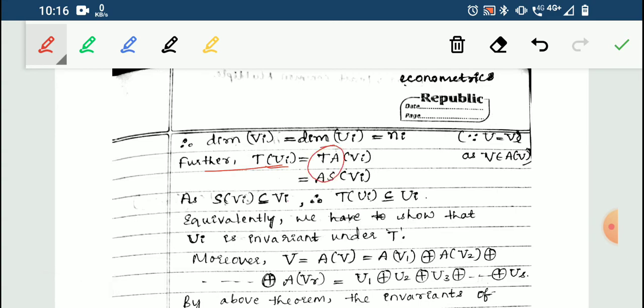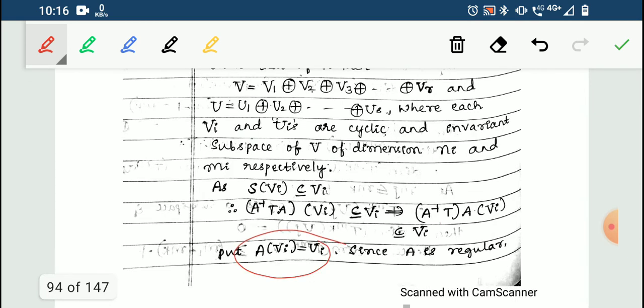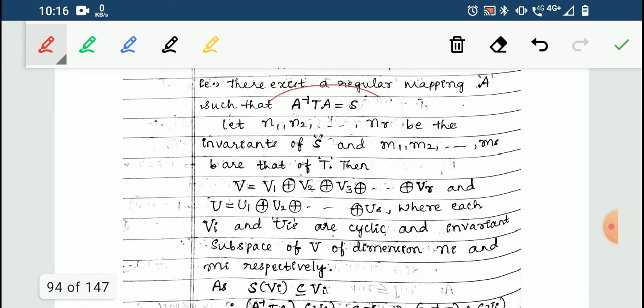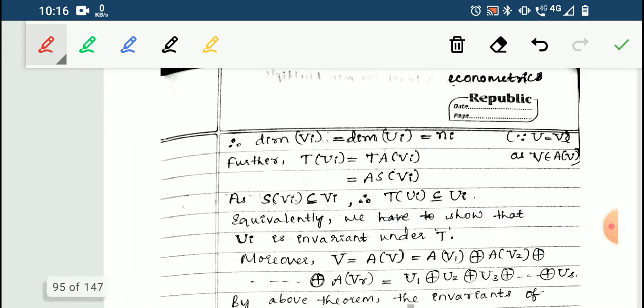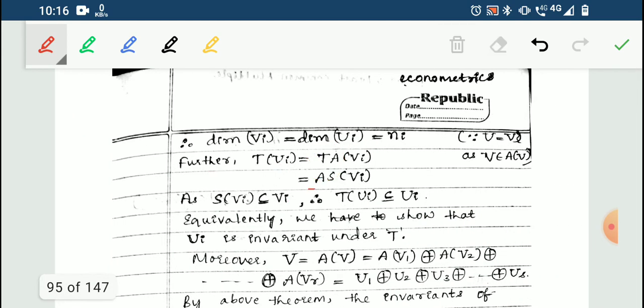But what is TA? By this definition here, if you multiply A to both the sides, TA will be AS. So I can write it as TAS into VI. So we got something here, let it be there. Now what we started is S of Vi is a subset of Vi.